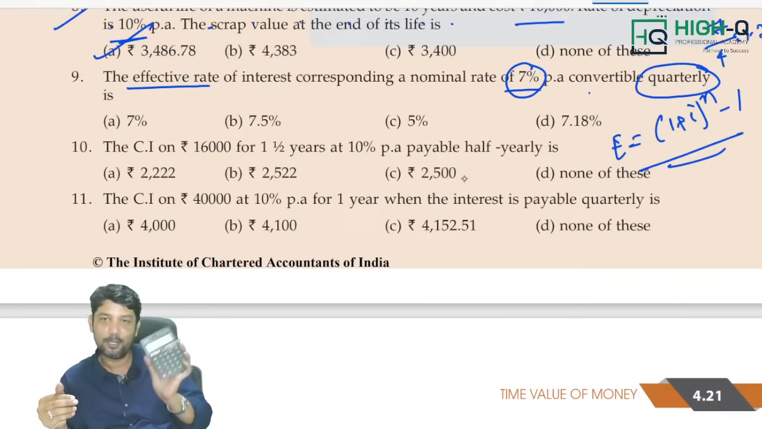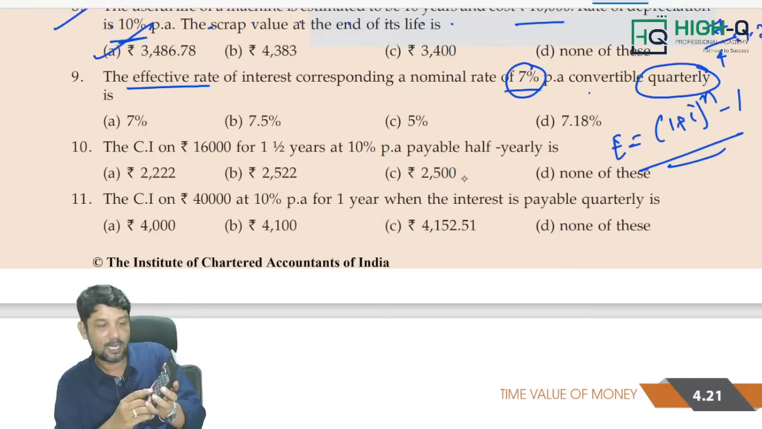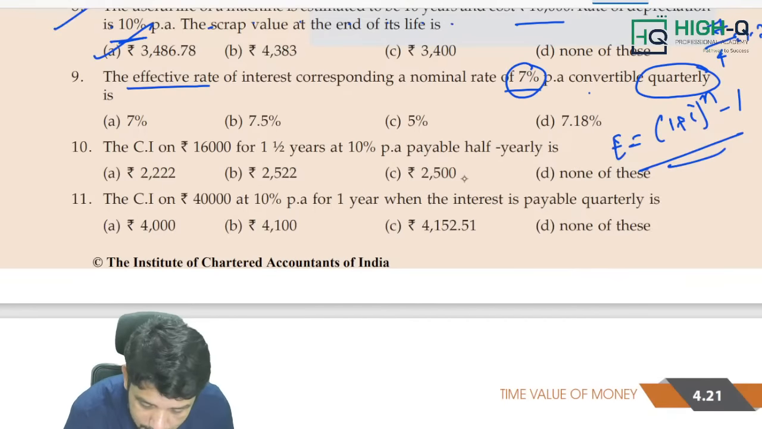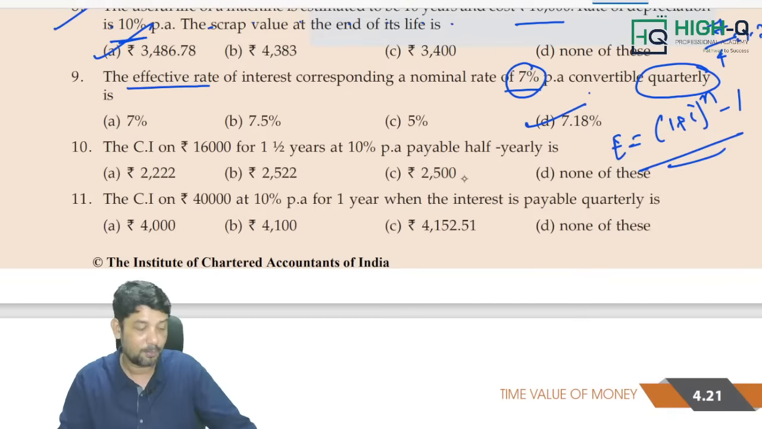The other method, by using a calculator: take 100, plus 1.75% plus 1.75% plus 1.75% plus 1.75%, minus 100. I get 7.18. So that is my answer. Sir, can you please give me the logic behind it?